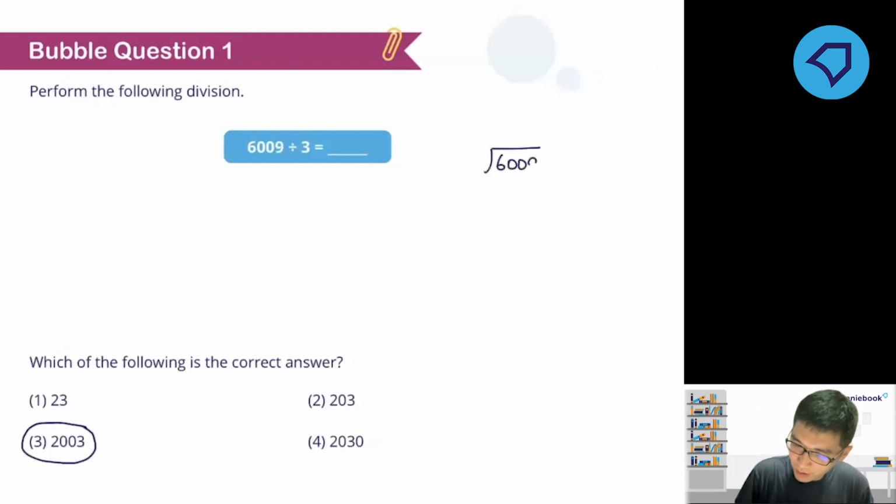Okay, so go ahead and perform your long division. Do it for yourself. Does anybody need me to go through this division? Your daddy, mommy, sister, brother? No? All right, if no problem, let's move on to the next question. But if you have a problem, like, Mr. Yan, how do I do 6,009 divided by 3? Please let me know. I'll probably go through the harder ones. This one I think is pretty simple.